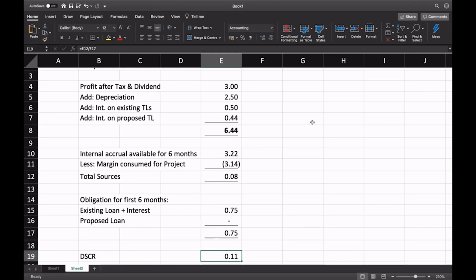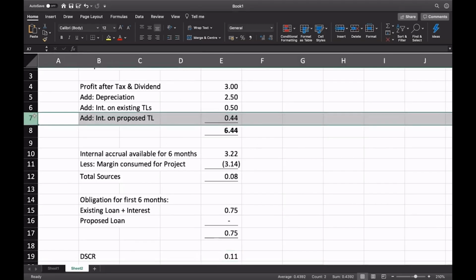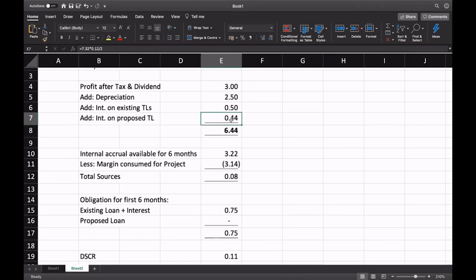Some of you might still have a doubt about why I'm considering this interest on proposed term loan, because in the first 6 months there is no interest on it. I agree with you. If I delete this, I get the internal accrual as 3 crore, and I have to take half of it. Then from that angle it will be a different figure.